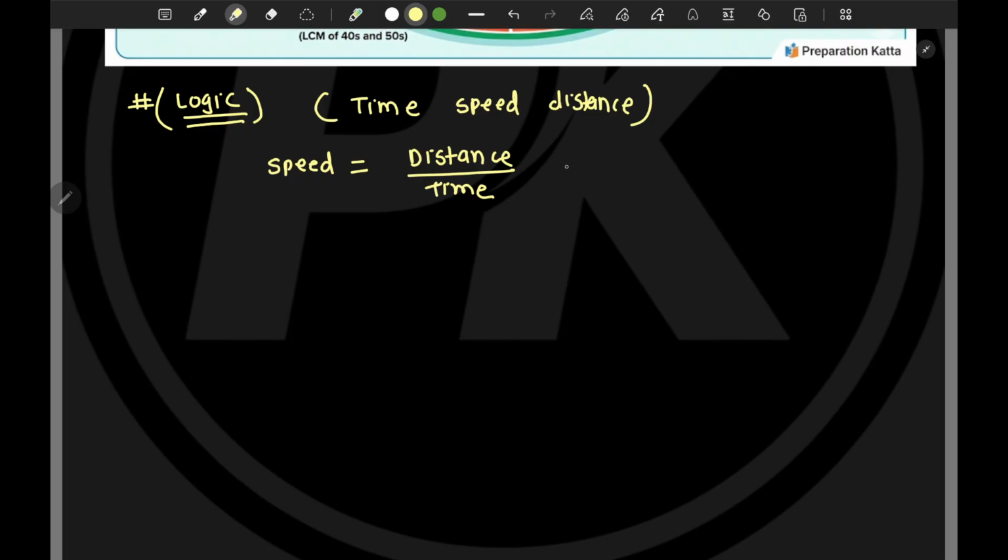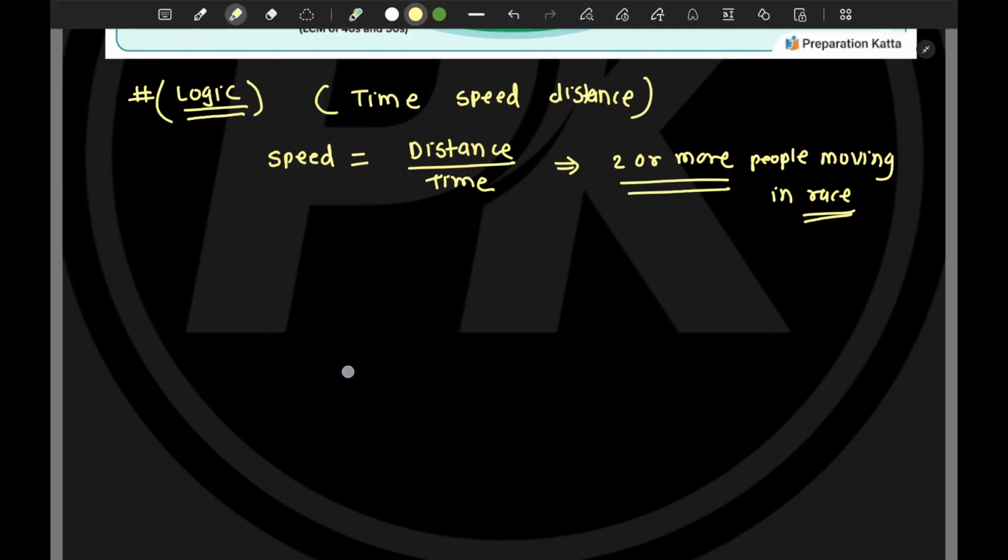But this logic will apply when two or more people are moving in a race. At that time we have to apply this logic, and we are going to see how students generally make mistakes.